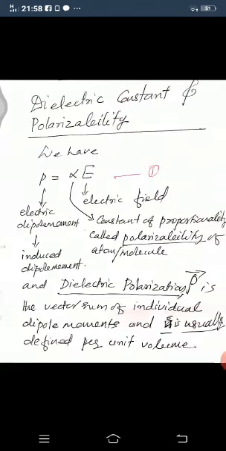The dielectric polarization, the polarization vector capital P, is the vector sum of the individual dipole moments. It is a vector sum of individual dipole moments, usually expressed per unit volume. It is the dipole moment that is very important. Capital P, the polarization vector, is the dipole moment per unit volume.